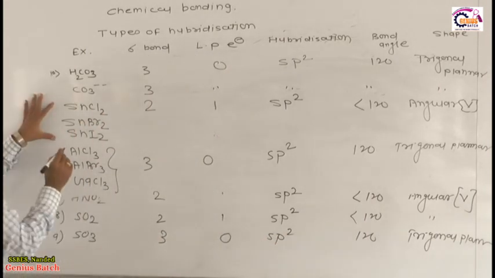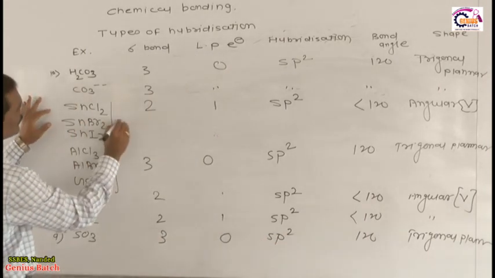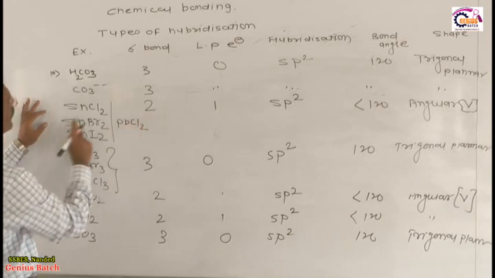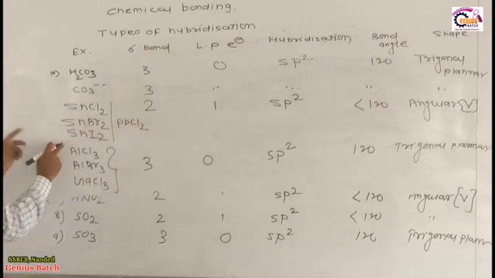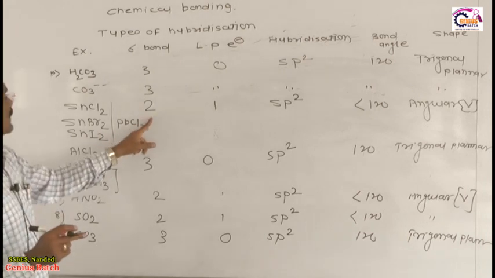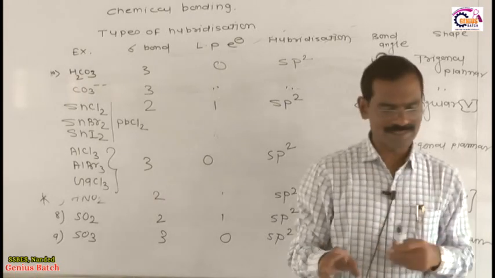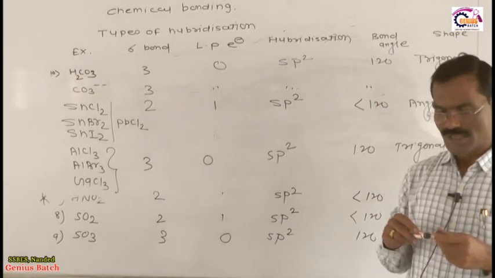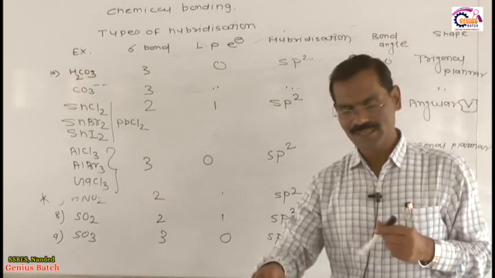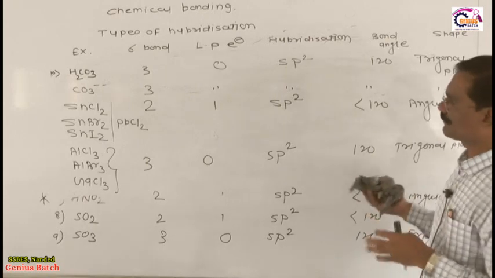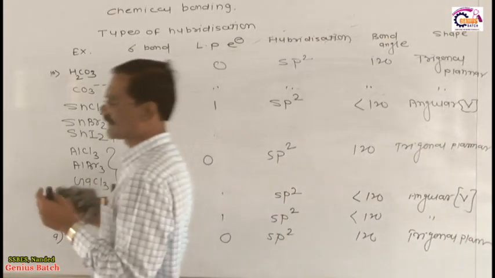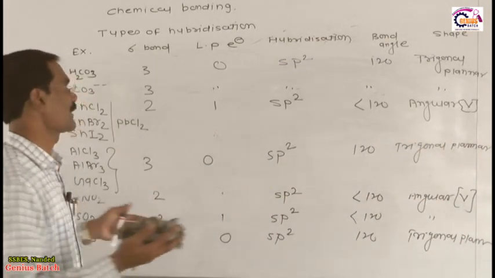With SnCl2, I am giving you one more example, PbCl2. PbCl2 is also like SnCl2 because lead is from the tin family. In PbCl2, 2 sigma bonds, 1 lone pair, sp2, bond angle less than 120, it is angular or V shape. So as per my idea, you don't have any problem related to this phenomenon. Dear student, I hope you got all these things related to sp2 hybridization.